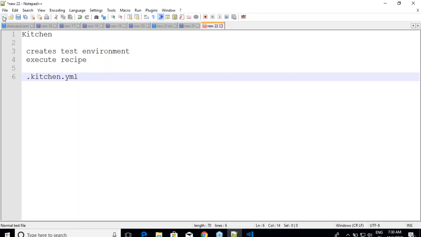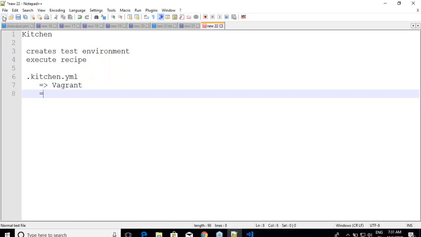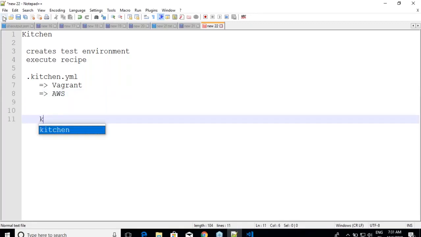This is the file where we specify what my test environment is, and we have discussed two popular variants: one is Vagrant, the other one is AWS. We define these environments in that file, and once we define the environment, we will execute very simple statements. The first statement we'll execute is kitchen converge.